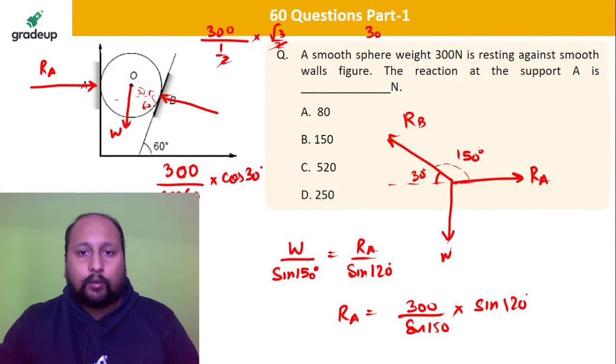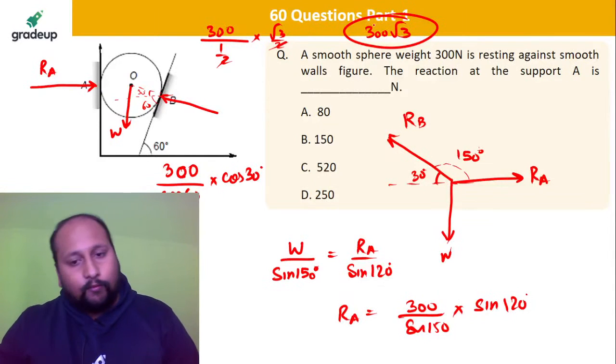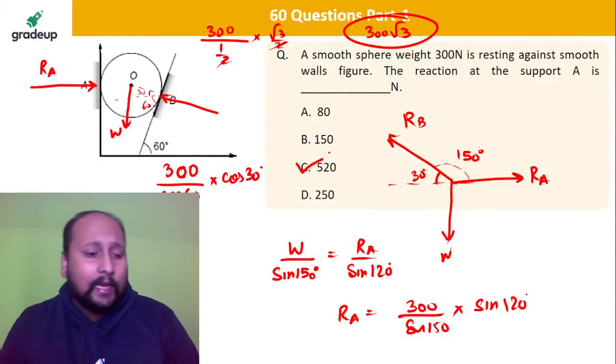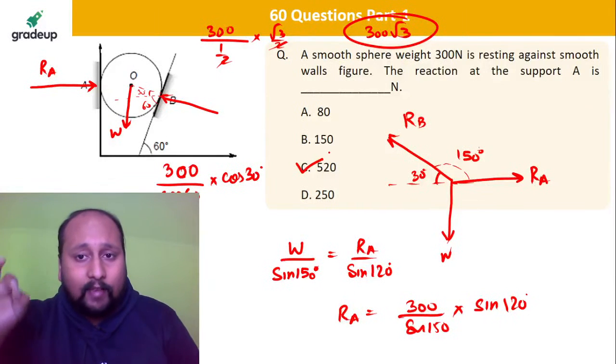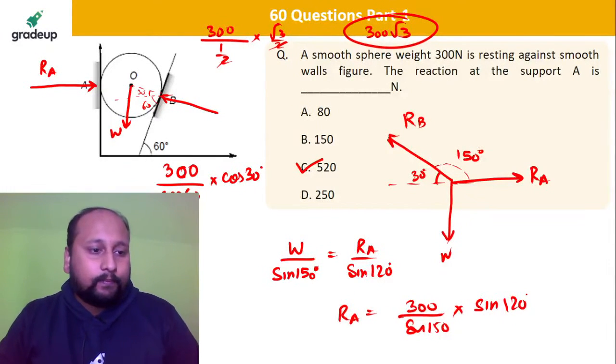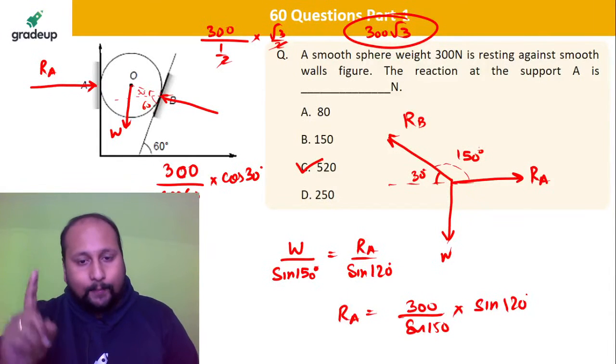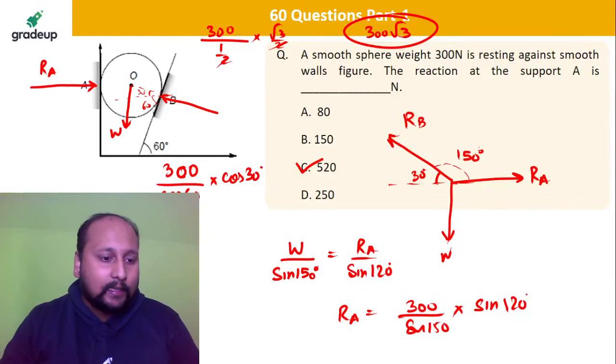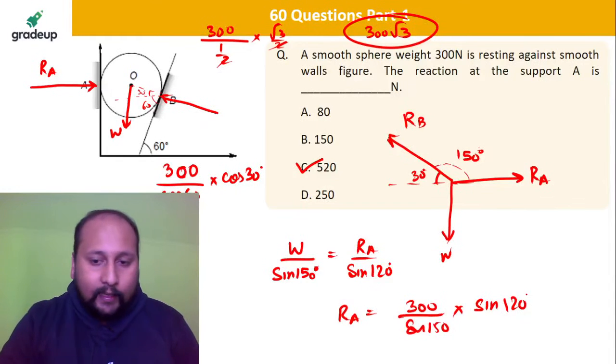This is 300 root 3. Very good. 519.78, approximately 520 Newton is the correct answer. Absolutely correct. Option C is the correct answer. Vardhaman, absolutely correct. Very good.